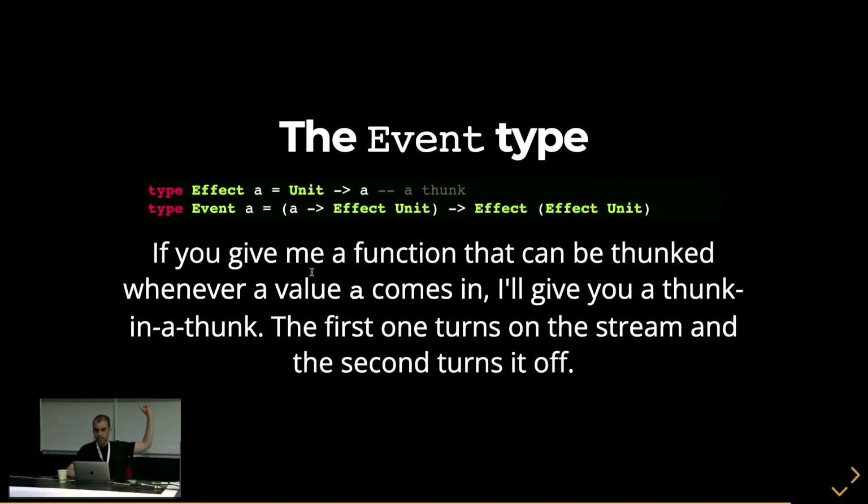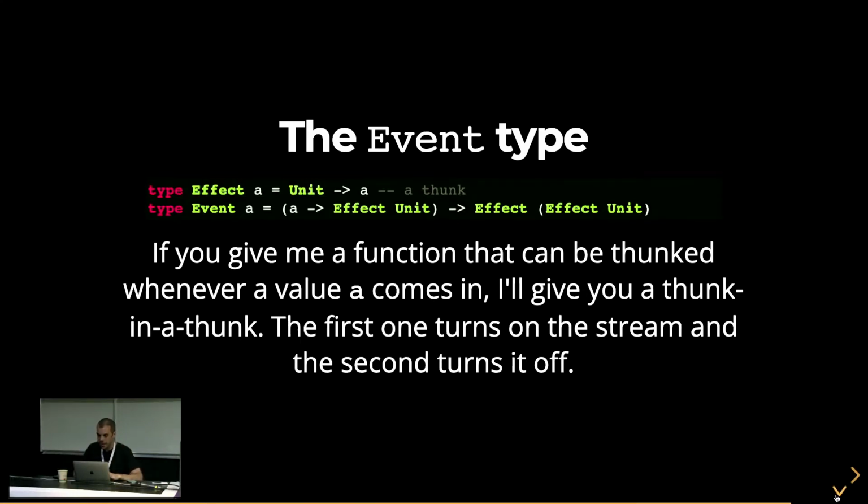So it's saying, if you give me a function, that's the first argument to the type. So the type is a function that takes a function. If you give me a function that I could call every time a value comes in, I will return something to you, effect unit. So effect is a thunk in PureScript. The outer effect you thunk to turn it on the stream, and the inner effect you thunk to turn it off. So it's like a faucet, on, off. So if you give me a callback that I can call with values, I will return you something that can turn on and turn off the callback. So types in TypeScript or in any language are like contracts, and this is the SDOM contract.